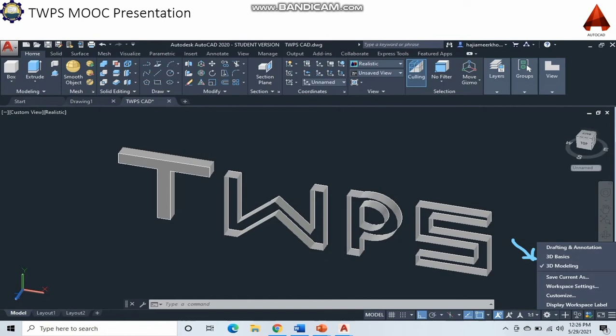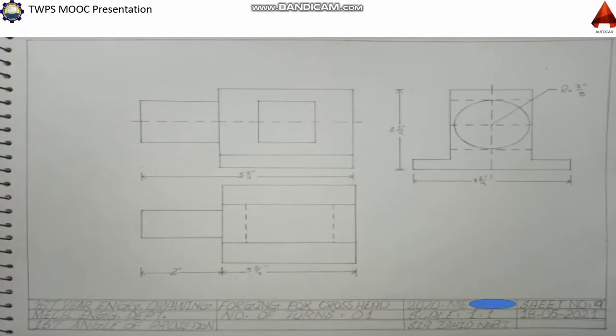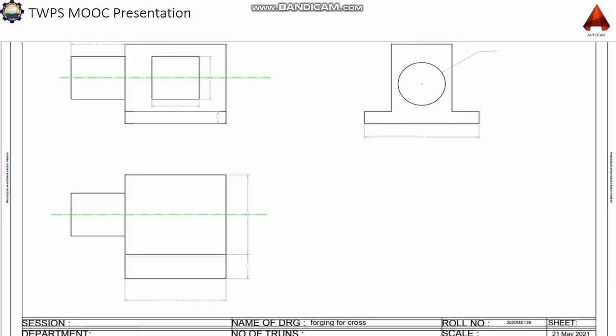Moving to the next slide, practical use of AutoCAD. So the question arises in our minds, why do we use this software, and how does it help in our practical life? The answer to this question you will get after the next two slides. This is a picture of a manual drawing of one of my classmates. When I asked him how much time it took to make this one sheet of drawing, he told me not less than 2 to 3 hours. I was surprised. When I made it in AutoCAD, it took only 10 to 20 minutes. So it is also helpful to complete work in a very short time.